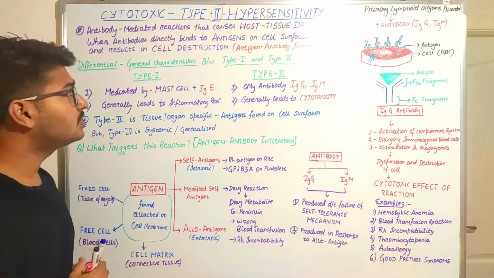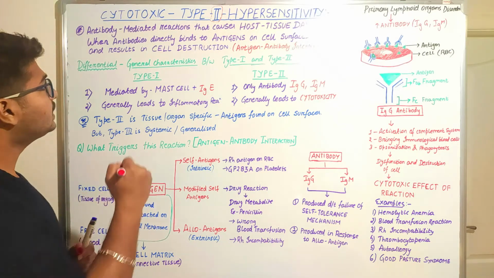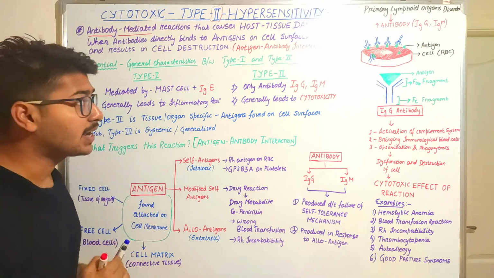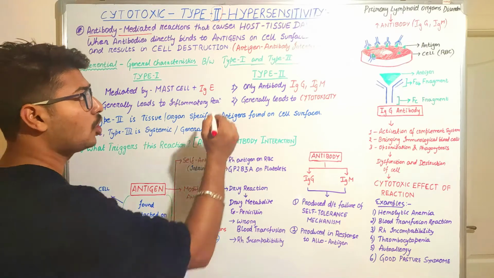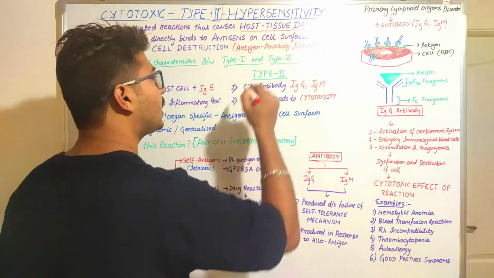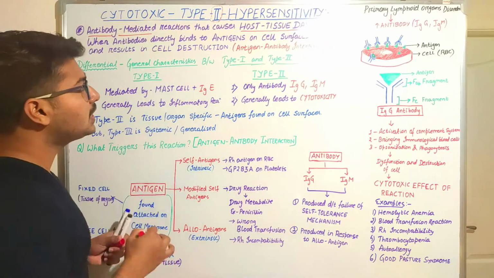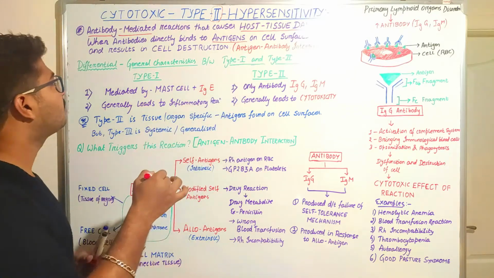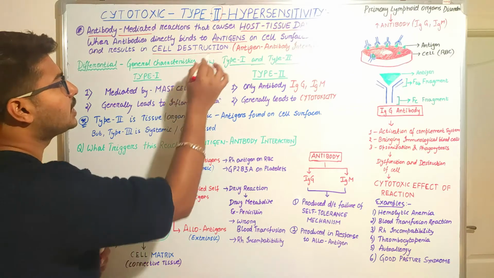What does the definition say? It is an antibody mediated reaction that causes host tissue damage when the antibodies directly bind to the antigens on cell surfaces and result in cell destruction.